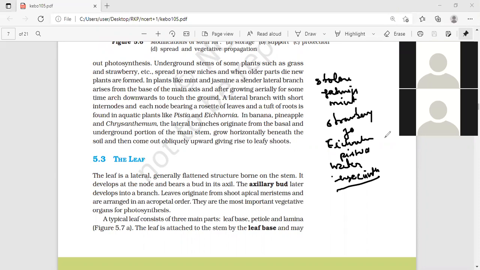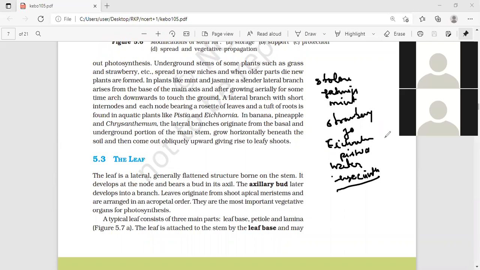Anemophily, sir. Who told it? Anemophily. Excellent. This is anemophily or entomophily: through the wind or through insects. Entomo means insects.